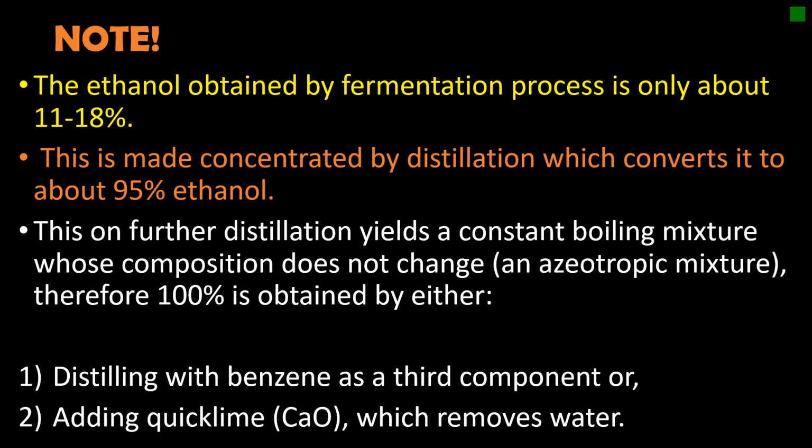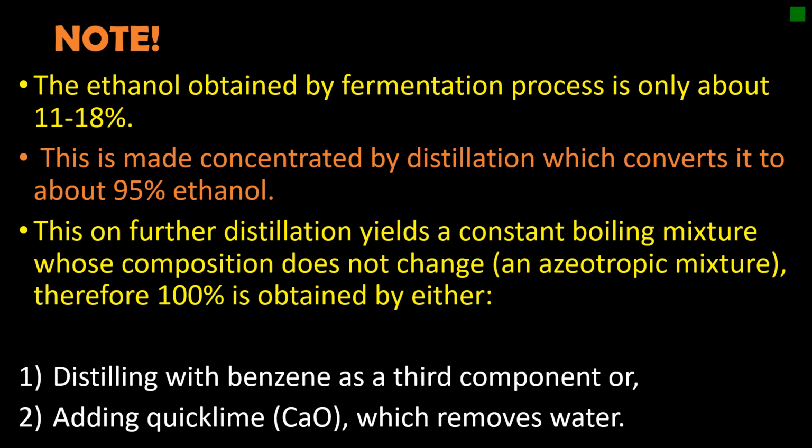But because we learned that ethanol makes an azeotropic mixture with water, the distillation cannot completely separate ethanol and water. That's why we can always get 95% ethanol and the 5% will be water.